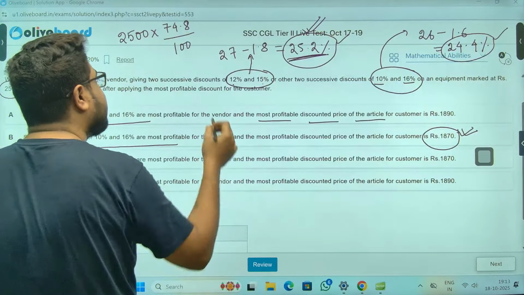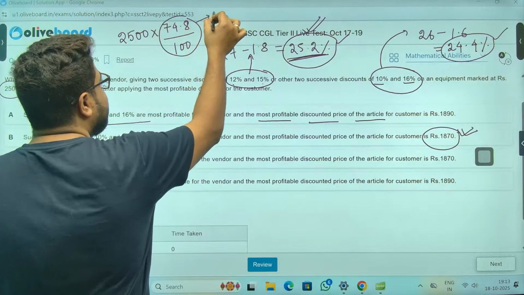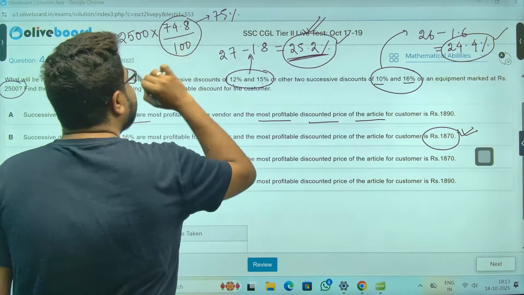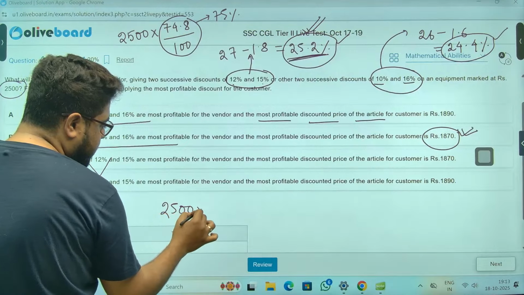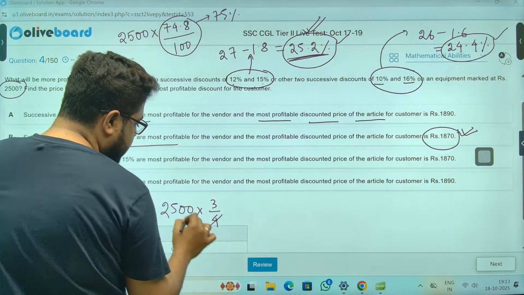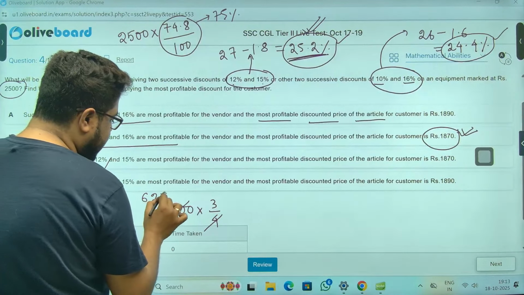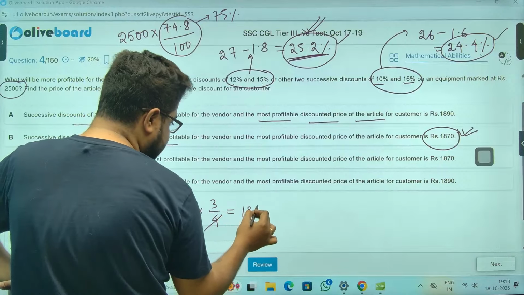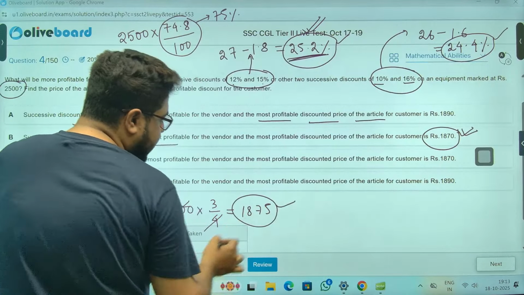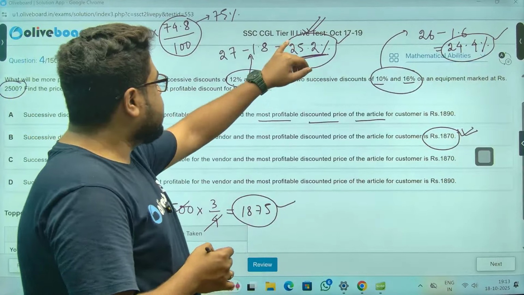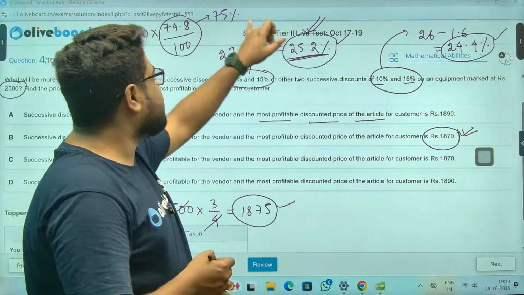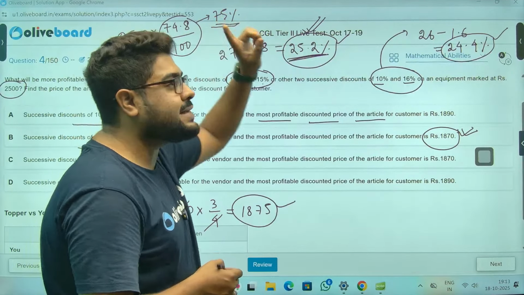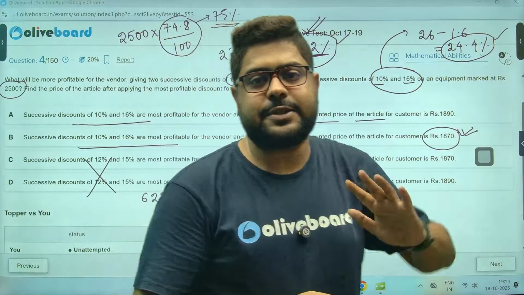Calculate for 75% itself, the rest we will manage. 75% means 3/4. So 2,500 into 3 by 4: 1250, 625, 1,875. I have taken the discount to be 25%, that's why I have taken 75% as the selling price the customer is paying.